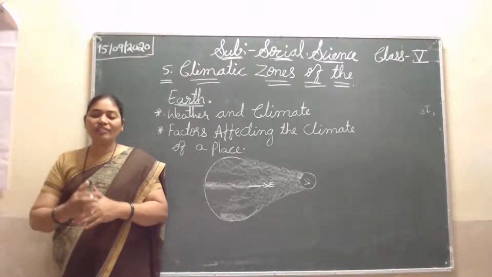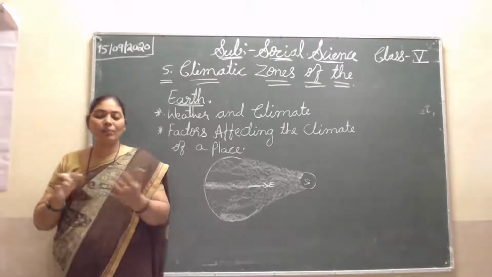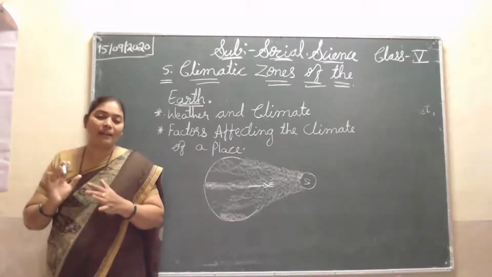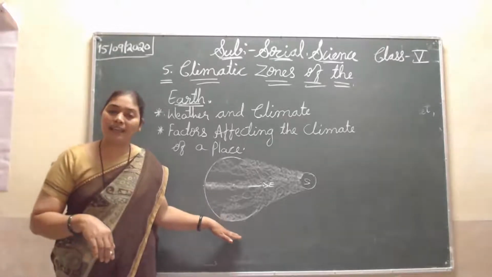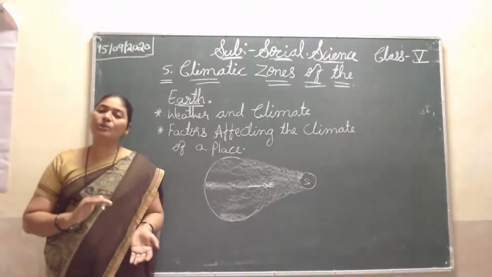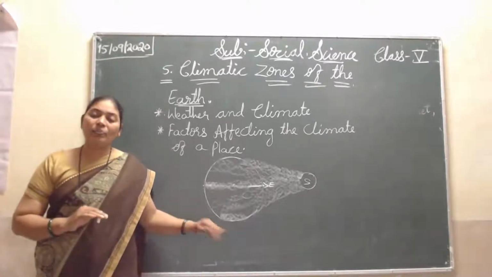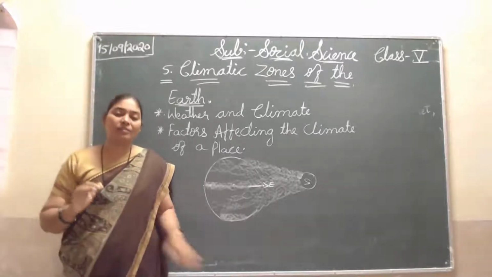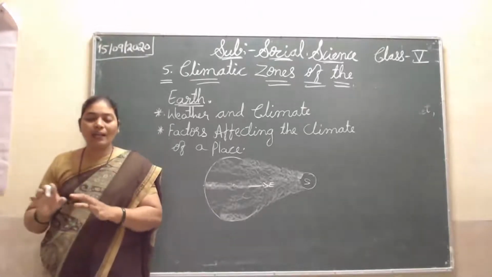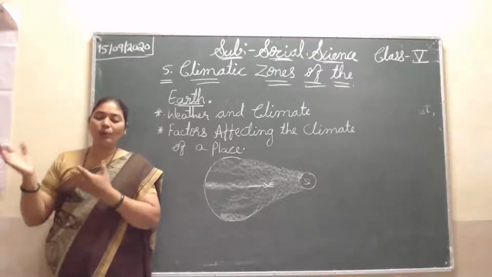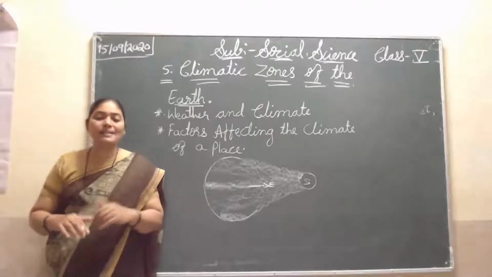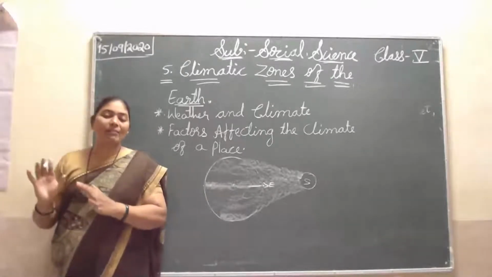Okay, so therefore places near the sea experience a moderate climate, and places inland experience an extreme climate. Means places near the sea are getting a moderate climate, not hot, not cold. Places a little far away from the sea are getting an extreme, hot climate. While places located far from the sea, like Delhi, are not near the sea. So we have an extreme climate here.